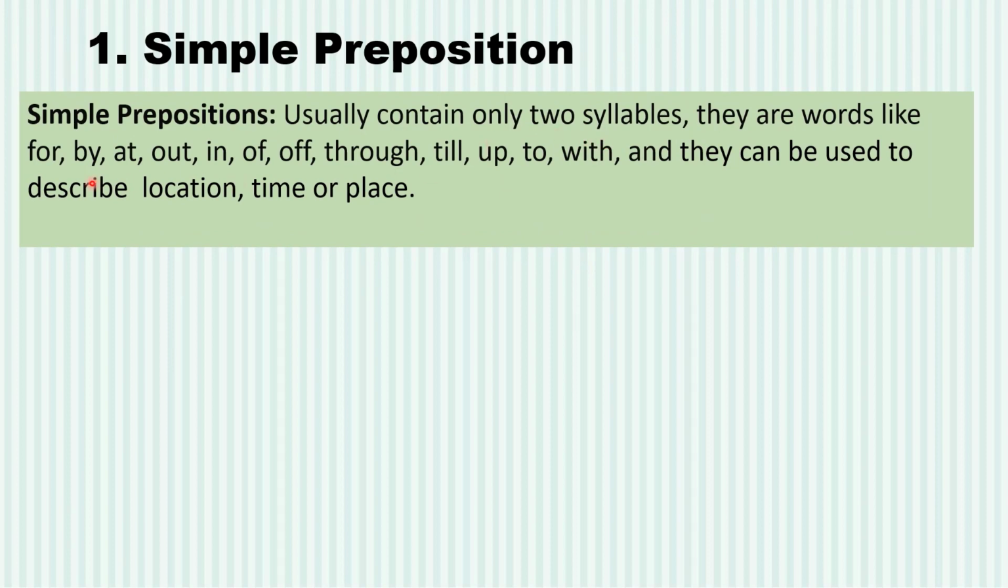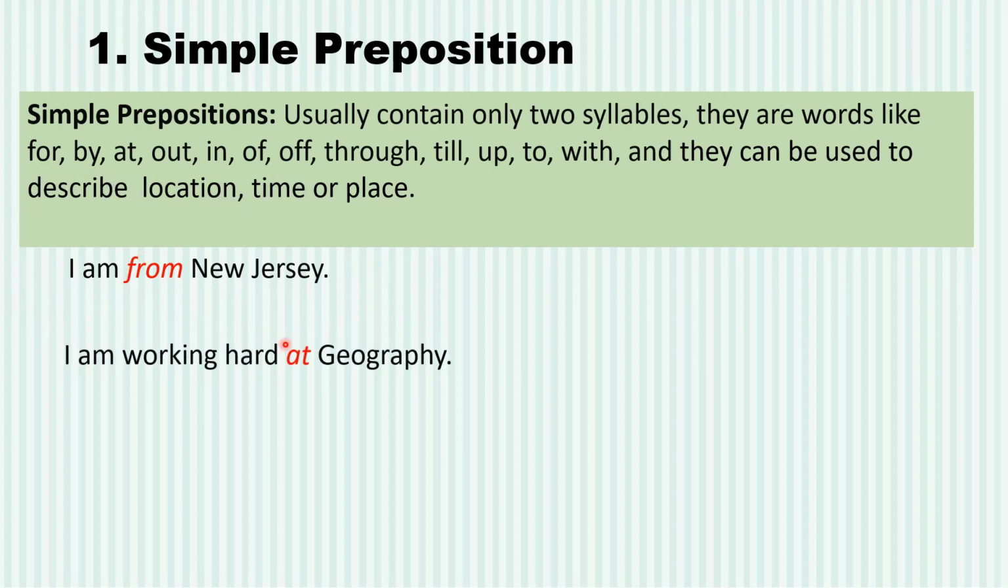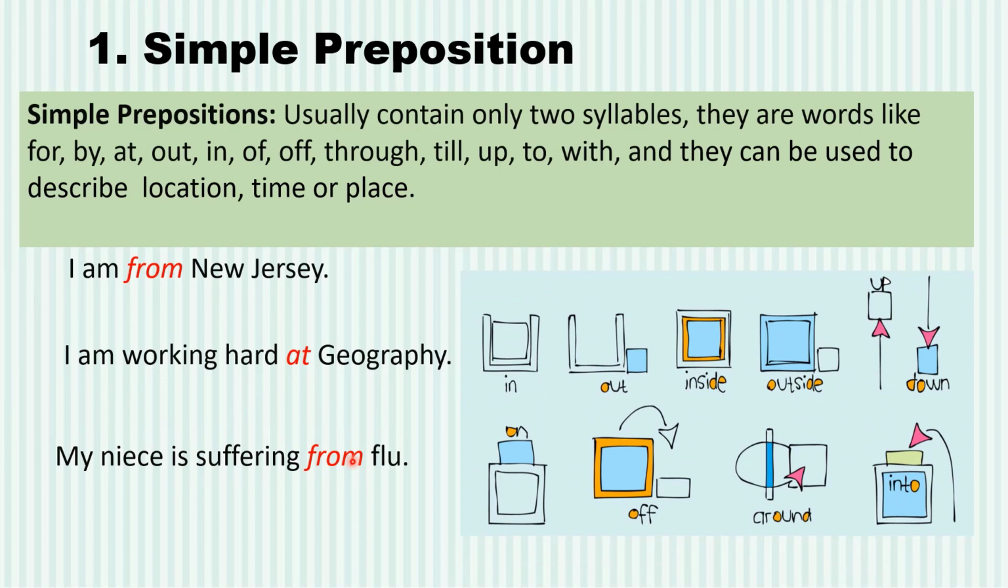Okay, so here you can see that there are simple words which are used as preposition. Look at the example. I am from New Jersey. So from is a simple preposition which is used here. Then I am working hard at geography. Remember that writing in geography is not correct. The correct use is at geography. Another example is my niece is suffering from flu.